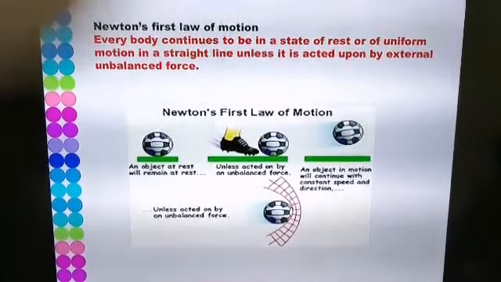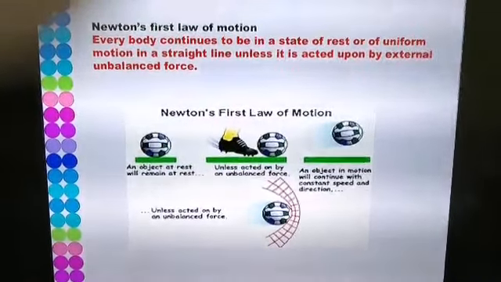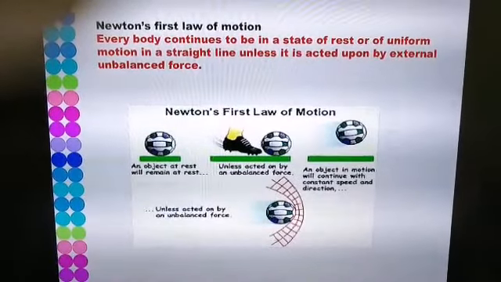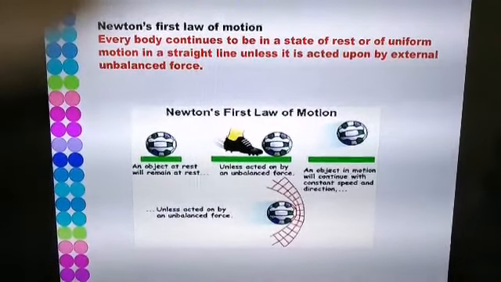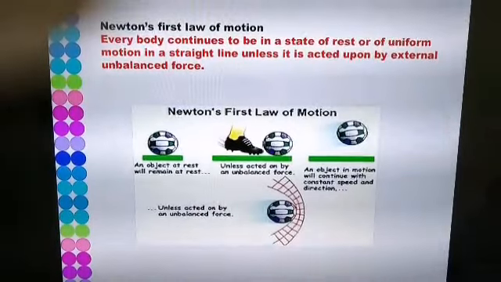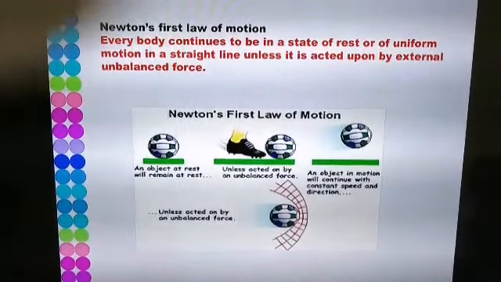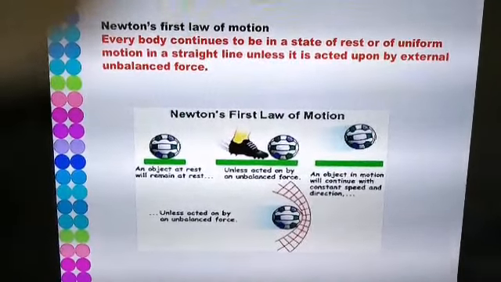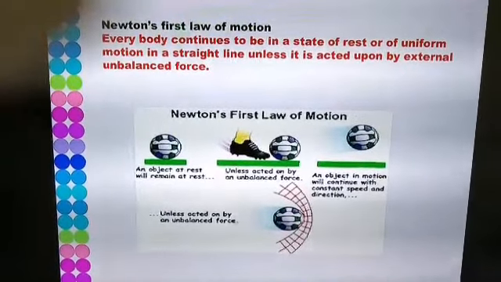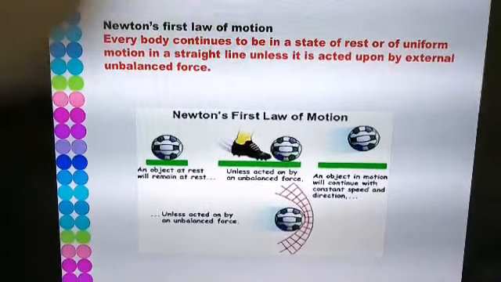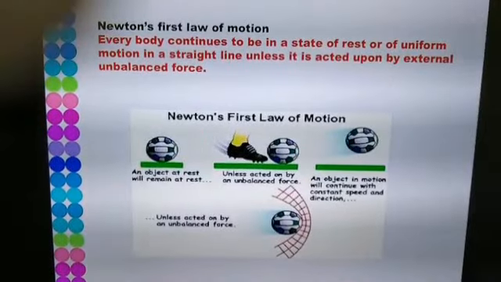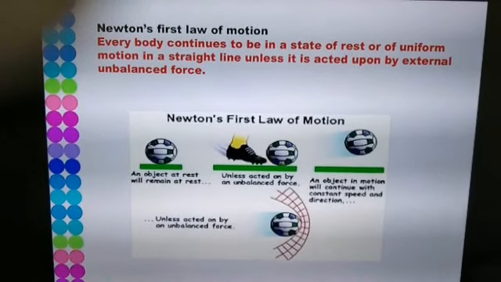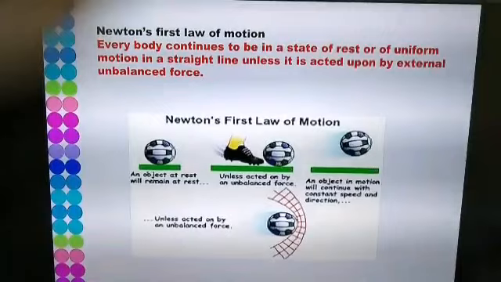For example, if you see on the screen, there is an example where a ball is in a state of rest. Now this ball will continue to remain at rest till a player comes and kicks it. So the player here applies an external unbalanced force on the ball to set the ball at rest in motion.